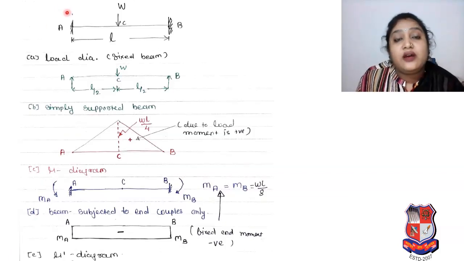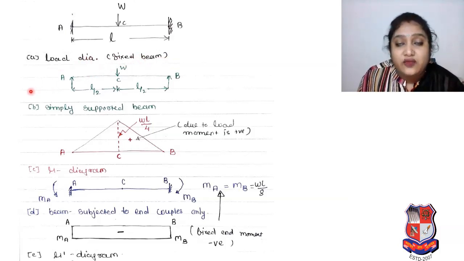So as per our statement was there, so you can see it's a fixed beam AB. You can see both supports are fixed. As per problem statement, as per our theory statement, there was a central load W, central point load W, your span is L, so it is your load diagram for fixed beam. As we discussed, so as per that, we removed that fixed support and we make it as a simply supported beam.